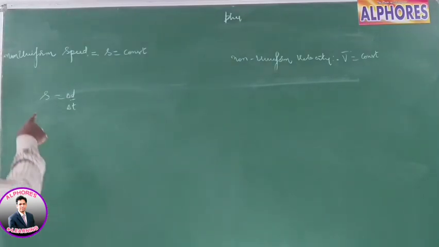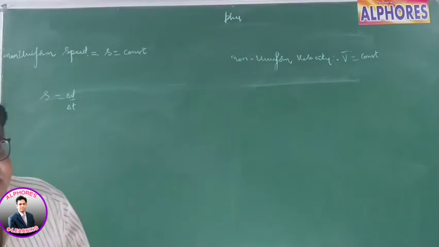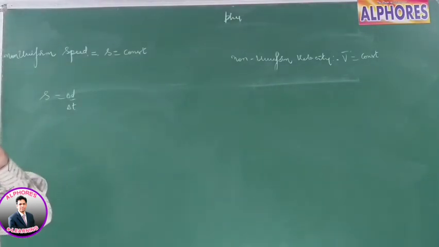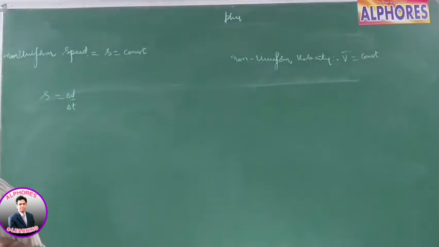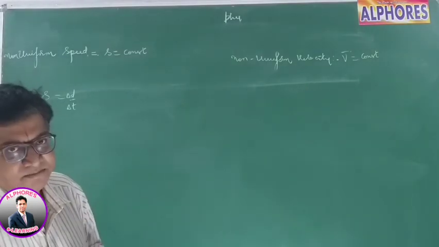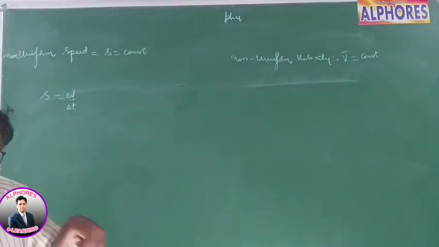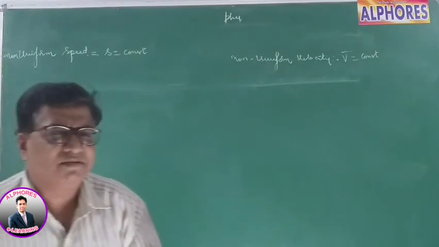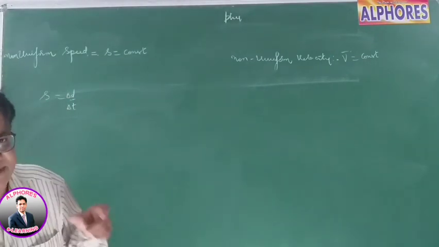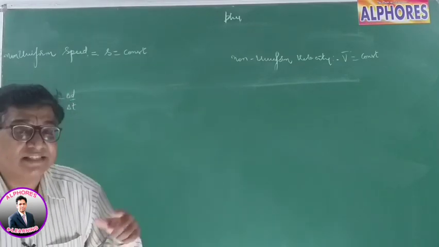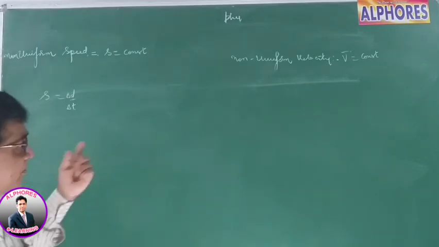Right? Now here, it can move in any path. There is no restriction regarding the path. It can move in any curved path or it can move in a straight line. Independent of the path, the path lengths are different in different intervals of time. It's traveling different distances in different intervals of time, or equal distances in unequal intervals of time. Whichever way you spell it out, it is the same thing, independent of the path traveled.